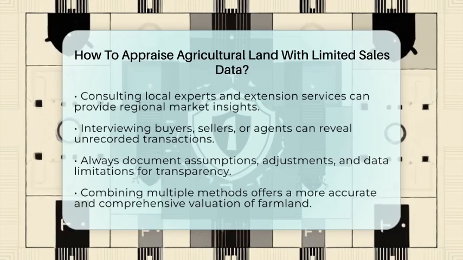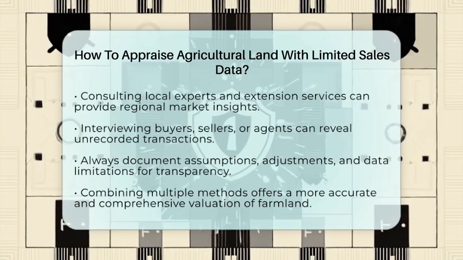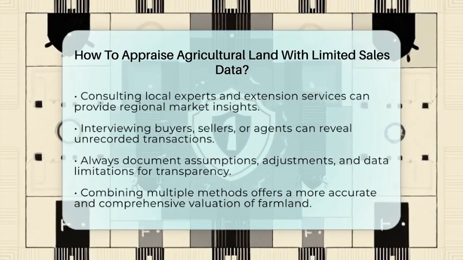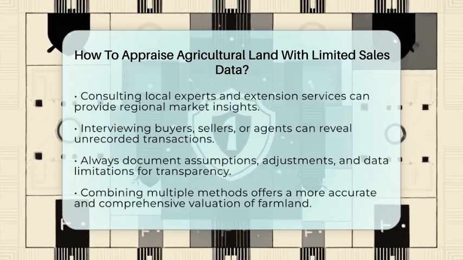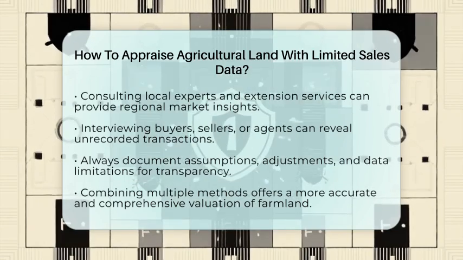This multi-pronged approach aligns with farmland investment strategies by focusing on what the land can produce and its income potential, even when sales data are limited. It's about making the best use of available information to arrive at a realistic and market-reflective valuation.